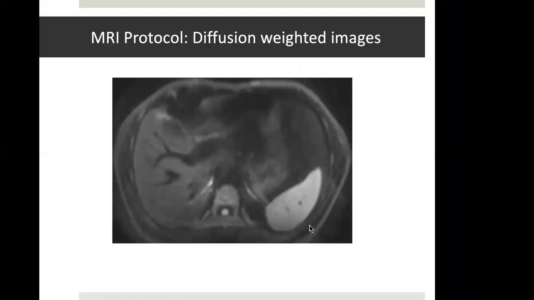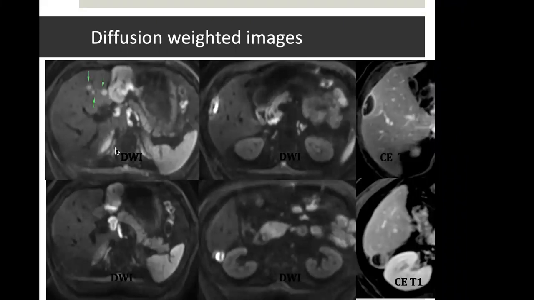Diffusion images are a big tool in the MR armamentarium. It is a non-contrast image, but it gives a PET kind of image. The background is blurred, but the abnormalities stand out. So on diffusion images, we can very well see small deposits in the liver. In fact, this is the most sensitive sequence to pick up tiny liver metastasis.